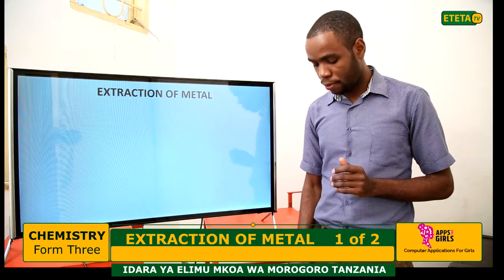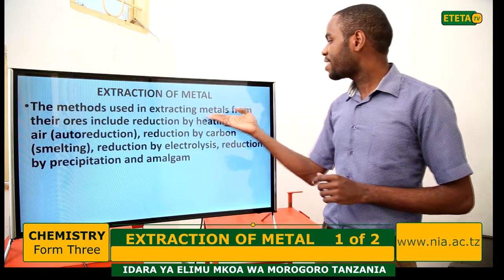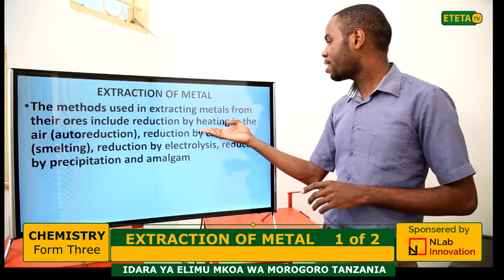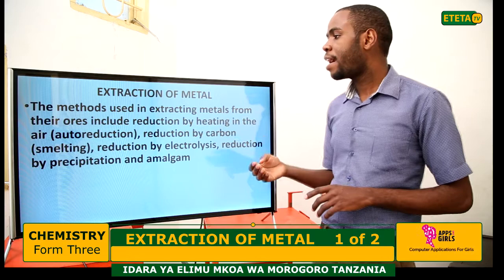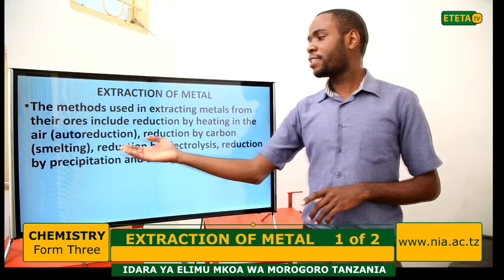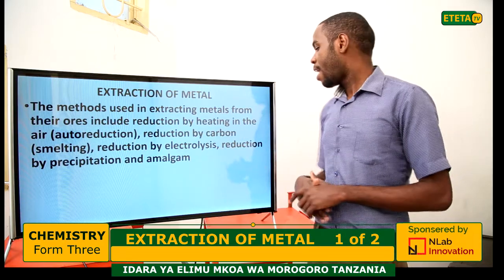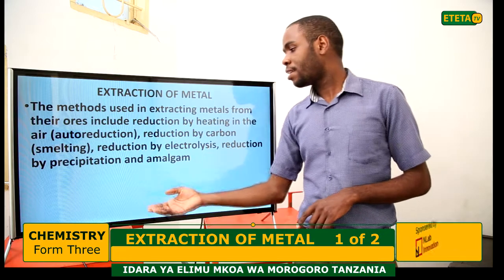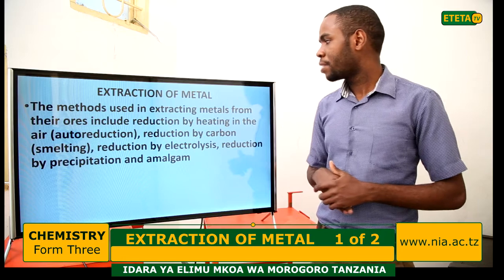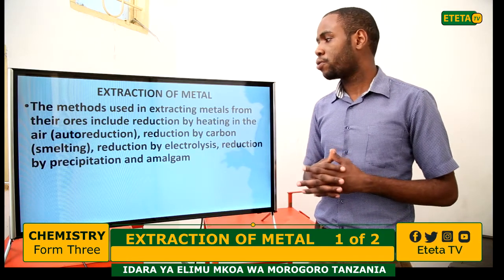The methods used in extracting metals from the ores include reduction by heating in the air, auto-reduction, reduction by carbon which we call smelting, reduction by electrolysis, reduction by precipitation, and amalgam. So these are some methods used to extract the metal from the ores.